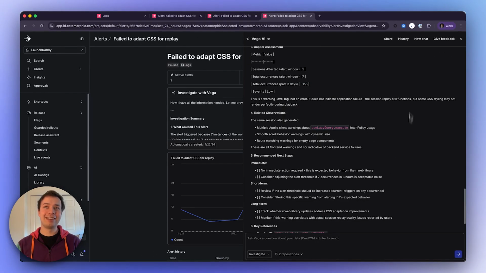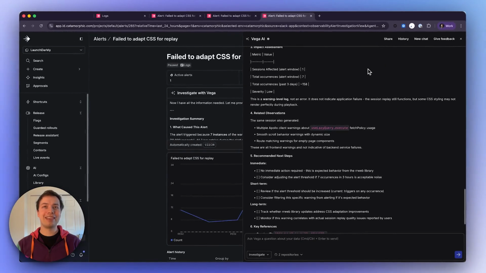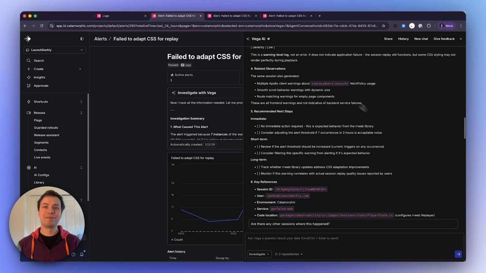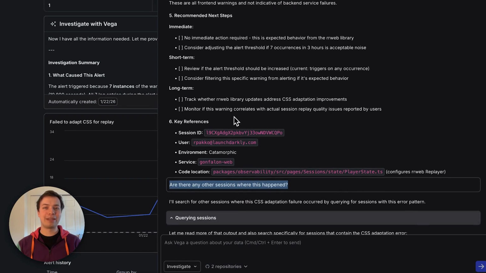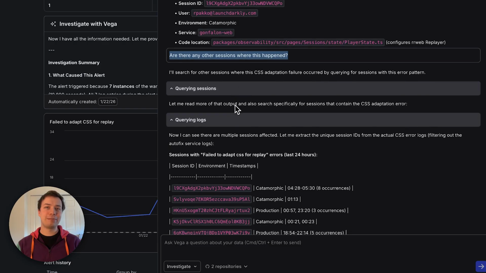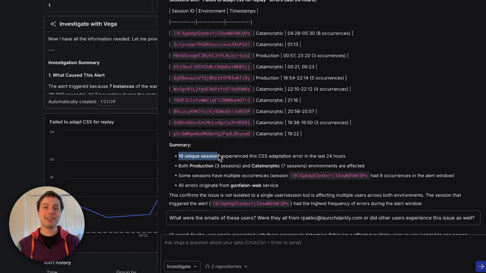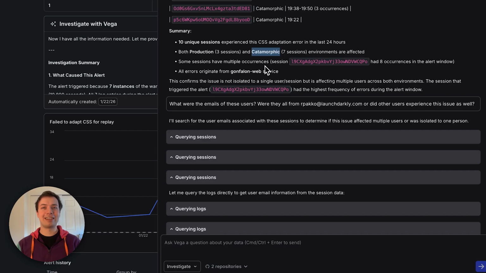The other nice thing here is that I can use this share button to share the conversation with my colleagues. Then my colleagues and I can each independently ask for follow-ups or see specifically other information that we want to see. Here in this example, I've said, are there any other sessions where this happened? Vega was able to dive deeper into the logs, deeper into the sessions, and tell me, yes, there were 10 unique sessions which experienced this error. 3 of them were in production, and 7 of them were in Catamorphic, our staging environment.